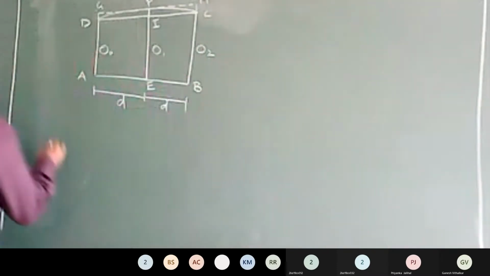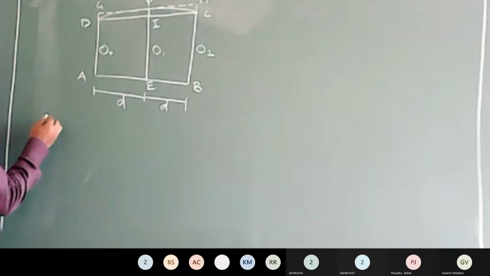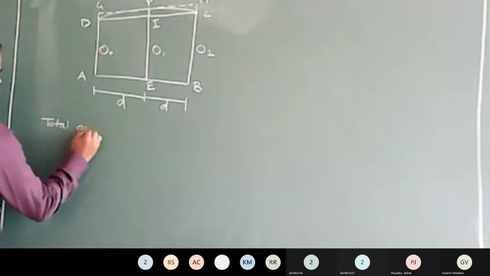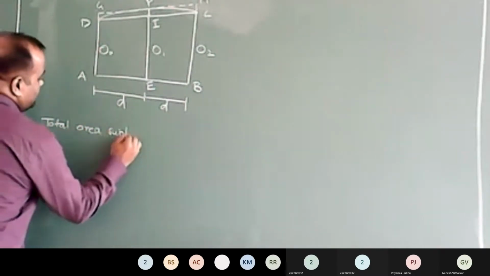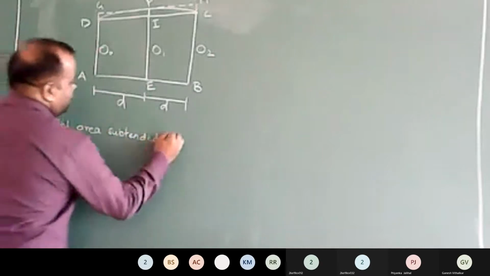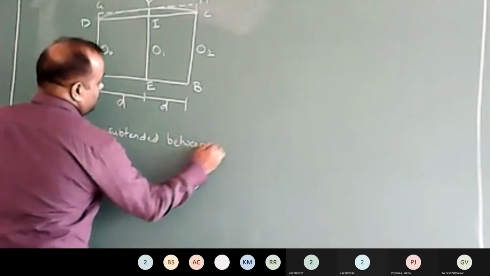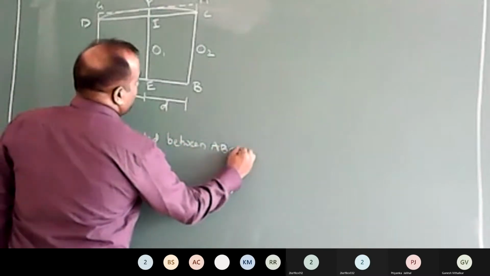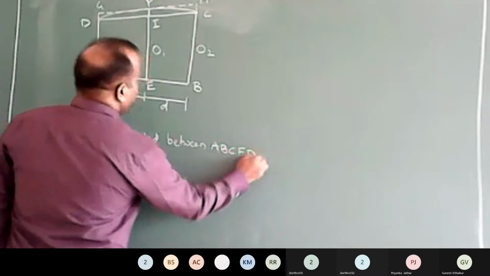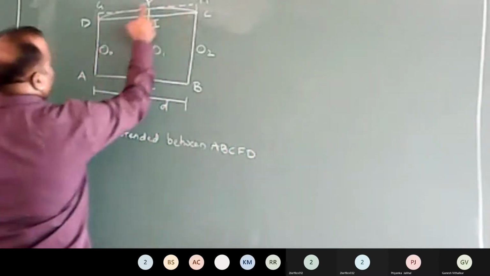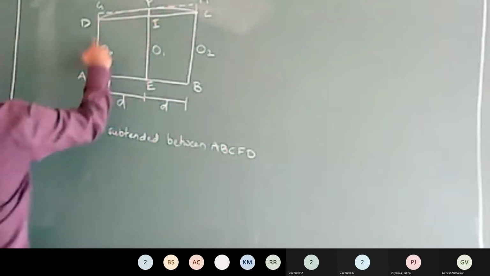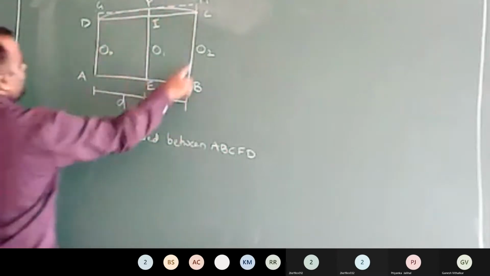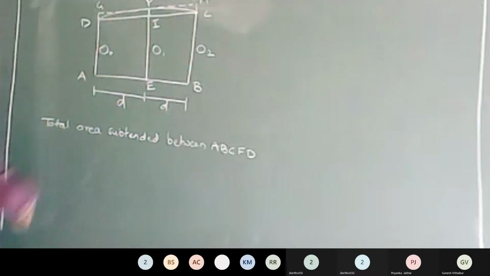See, what I want is the total area subtended between A, B, C, F, D. What we want to calculate at the end is the total area ABCFD. So this area we want to calculate. Okay, what we want is the area of these two strips. So we want to calculate this area.